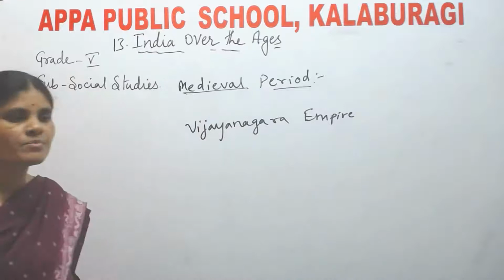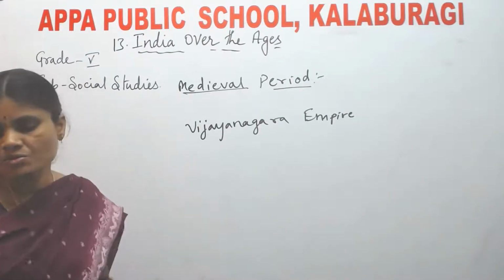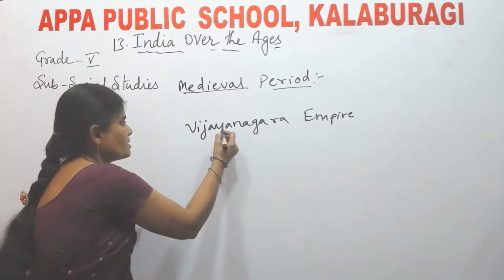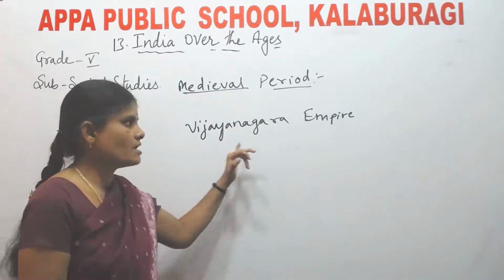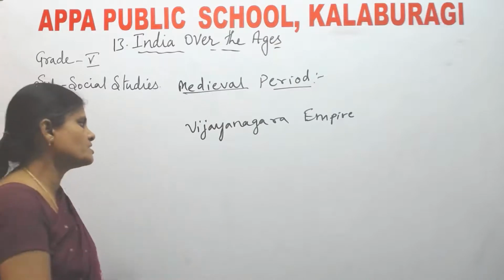Vijayanagara Empire was a famous empire in the south of our country, that means in South India. Which empire was very famous? Vijayanagara Empire. It was a very powerful empire. It was ruled by Krishnadeva Raya.